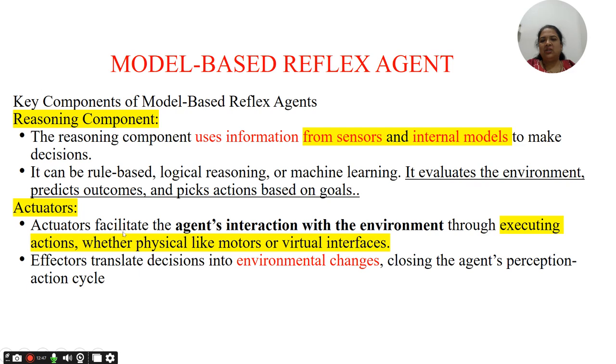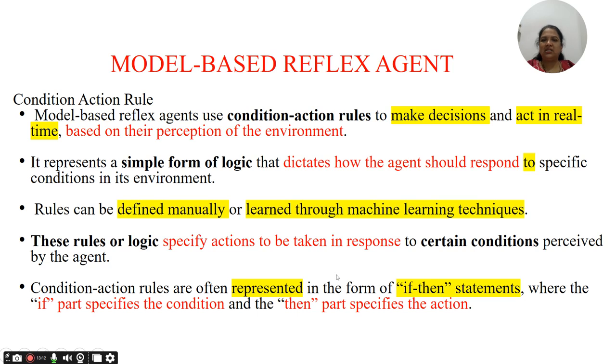And over here the actuators facilitate the agent's interaction with the environment, what kind of actions could be taken, and the effectors translate the decision into environmental changes, closing the agent's perception cycle. Okay, the perception and action cycle. This cycle contains taking the input from the environment, taking action on it, and then the action is communicated back to the environment. That is the cycle.